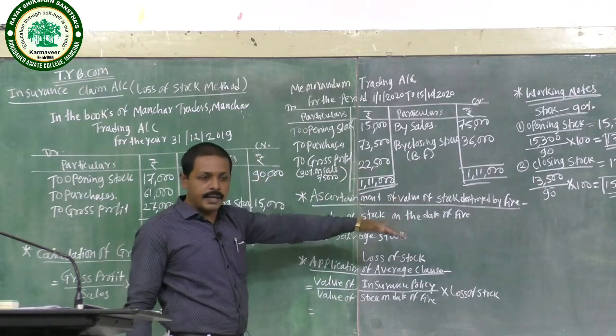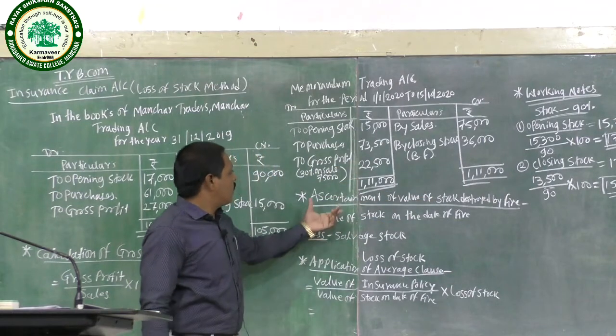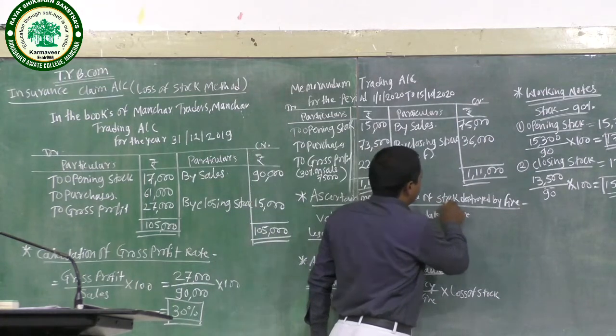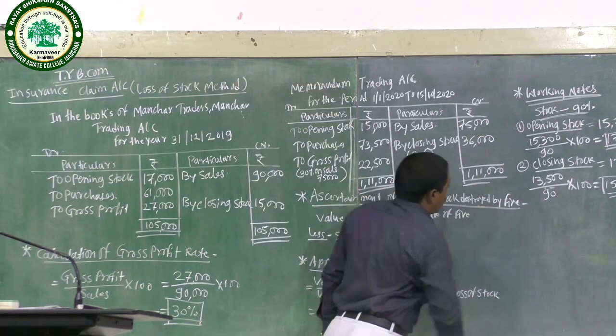Continuing the practical problem: ascertainment of value of stock destroyed by fire.